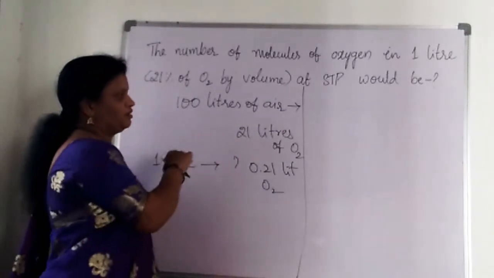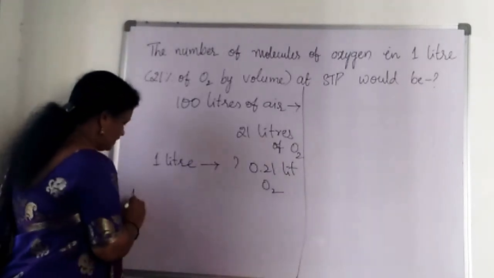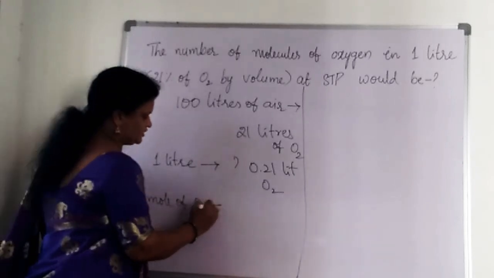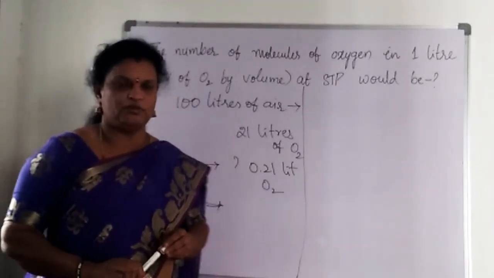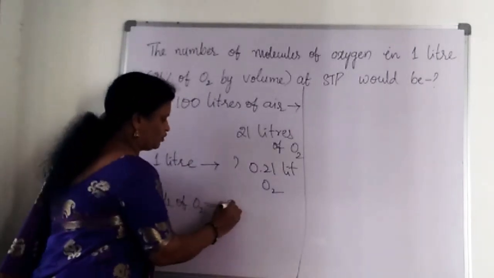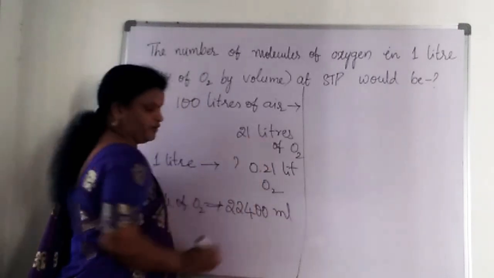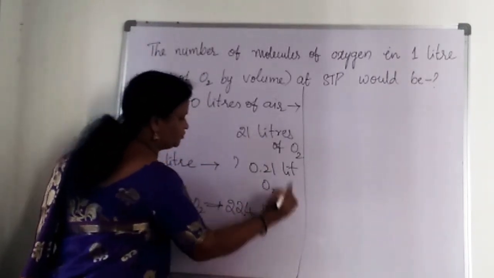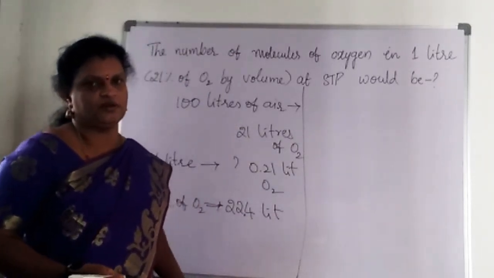In that, we have to find out how many oxygen molecules are present. We already know that 1 mole of oxygen occupies some volume, known as the gram molar volume, and its value is 22,400 milliliters, or we can write 22.4 liters, because in the question I have mentioned liters, so let us take it in liters.